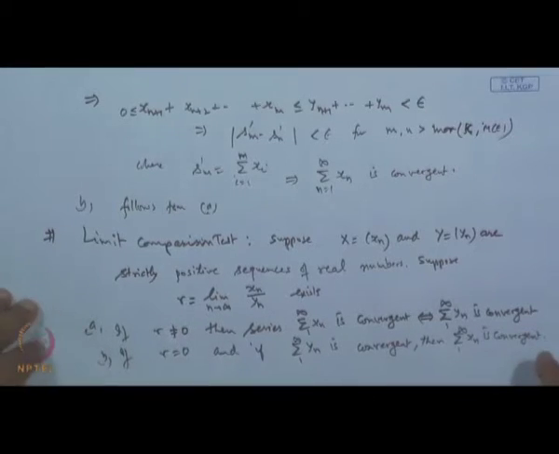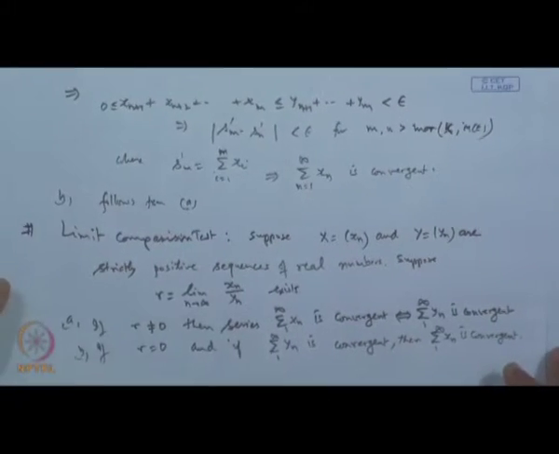So, there is a certain limitation in this. The limitation is that we are unable to test the divergence part. We cannot claim anything about the divergence, but obviously, for the convergence, which we are more interested in, we can judge the convergence with the help of the given series. Okay. So, let us see the proof of this.